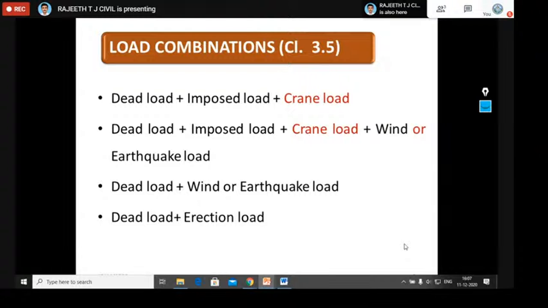Similarly, in the fourth combination, dead load plus wind load or earthquake load. Lastly, I have told that the erection load is an important criterion in steel structures, so we should consider erection load also with dead load. These are the four basic combinations. Again, it depends on the engineer involved in the construction of the steel structure to decide what the load combination must be.